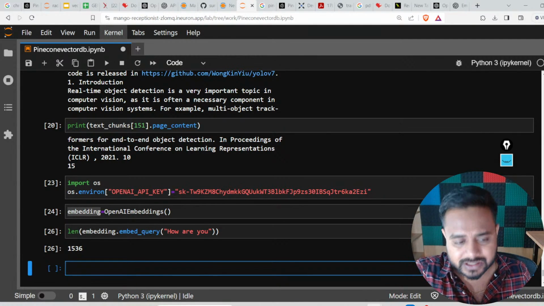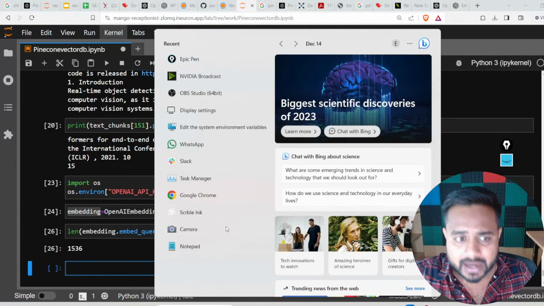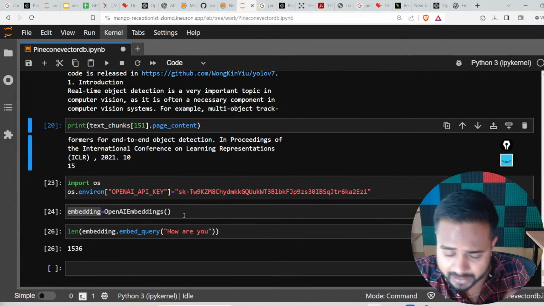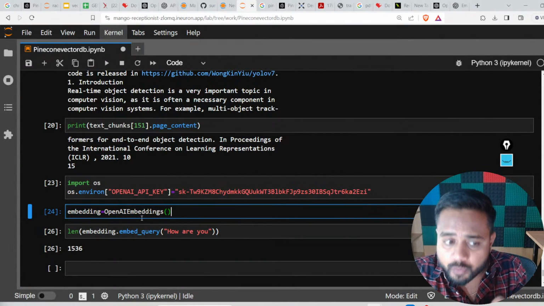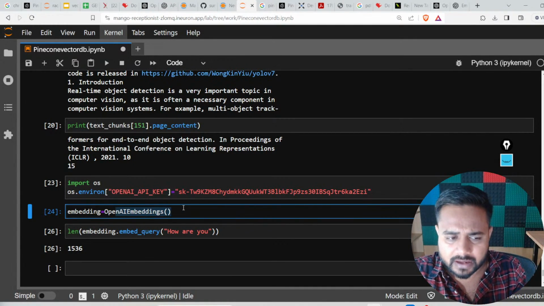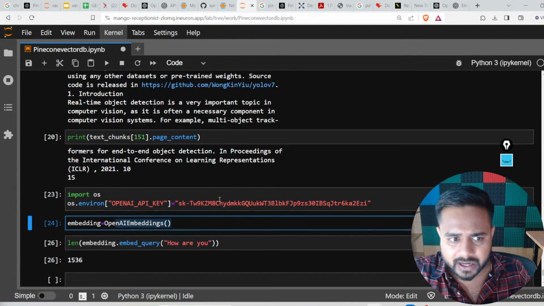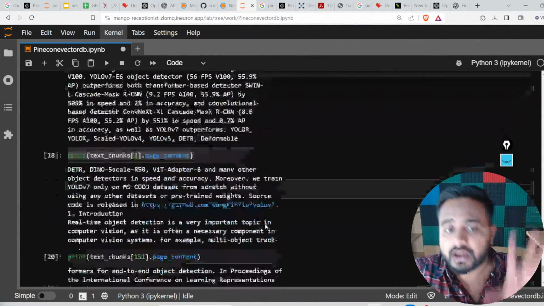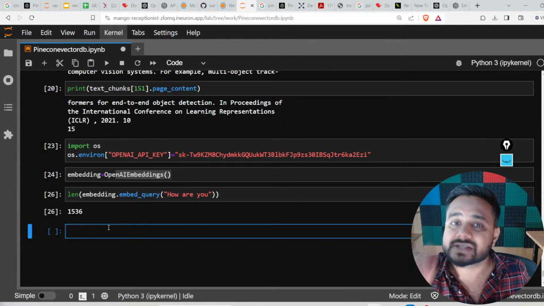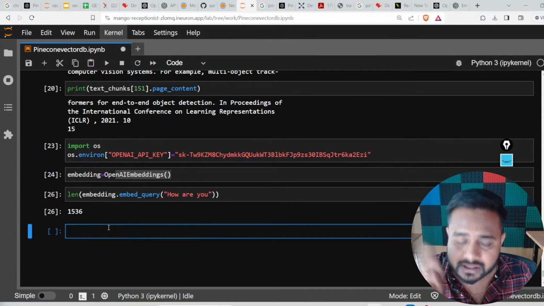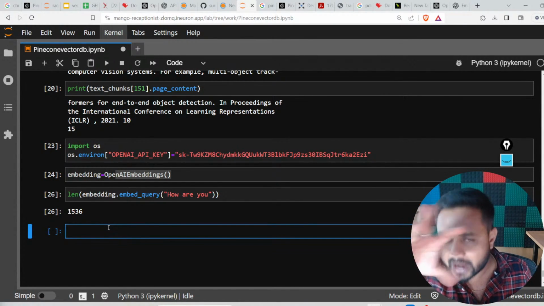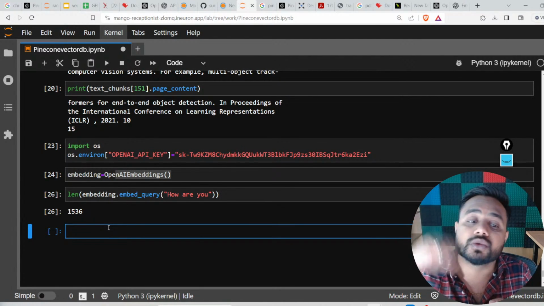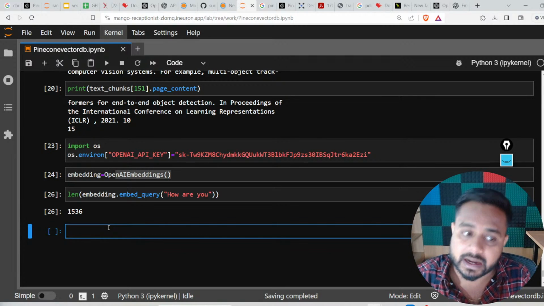Now let's discuss this. We have the OpenAI API, and we are able to call the OpenAI embeddings. Everything is working fine, going seamlessly. This is my data also. So we have the data and we have OpenAI. Now it's time to import Pinecone. Whatever embedding we generate from here, I'm going to store in my Pinecone vector database.